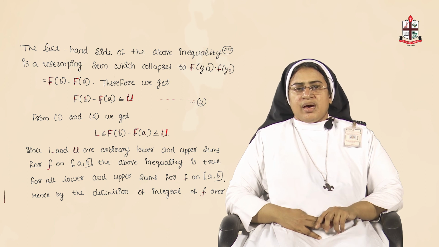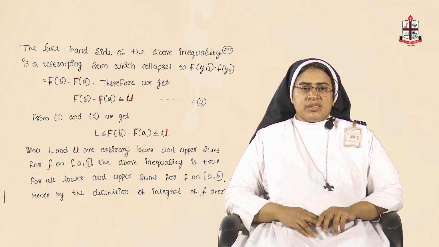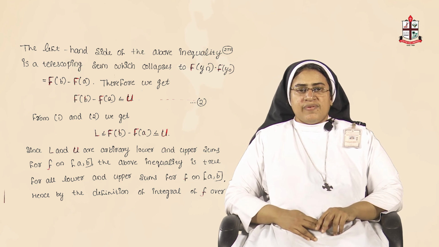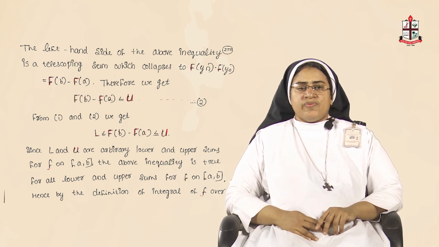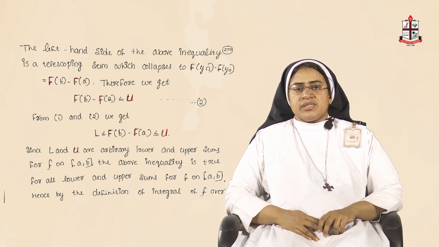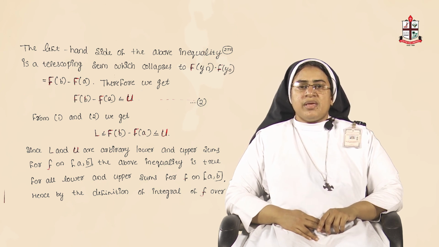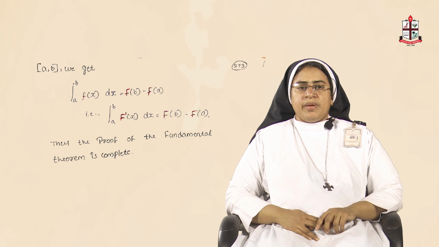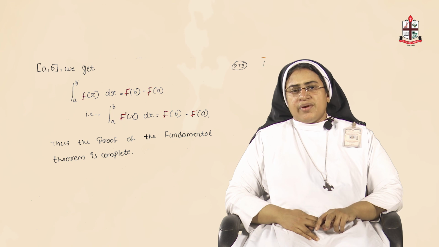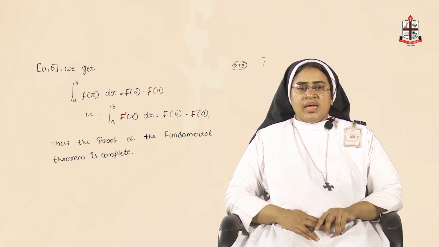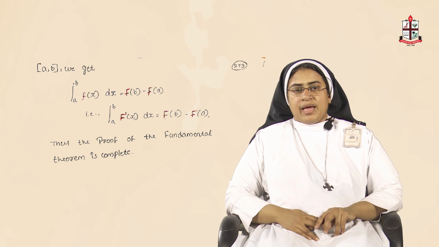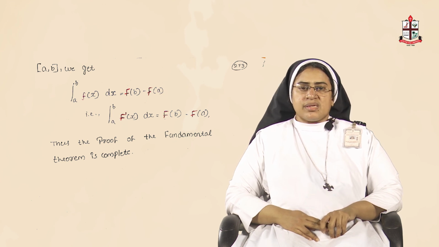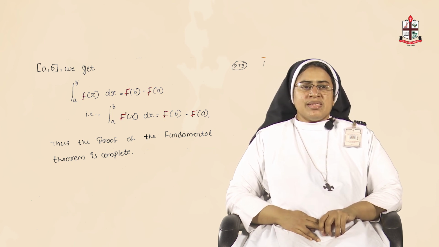L and U are arbitrary lower and upper sums for small f on the closed interval [a, b]. The above inequality is true for all lower sums and all upper sums for small f on the closed interval [a, b]. So, by the definition of the integral of f over the closed interval [a, b], we get integral a to b f of x dx equal to F of b minus F of a. Again, you can say this as integral a to b capital F dash of x dx equal to F of b minus F of a. So, the proof of the fundamental theorem is complete.